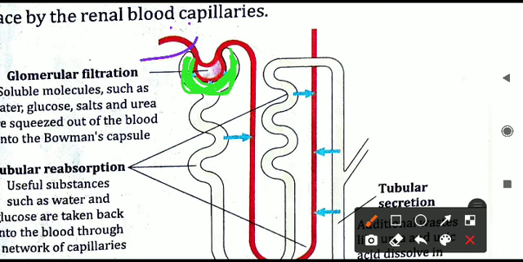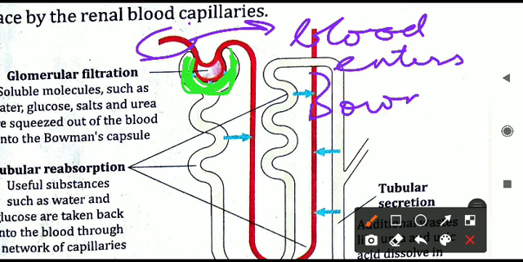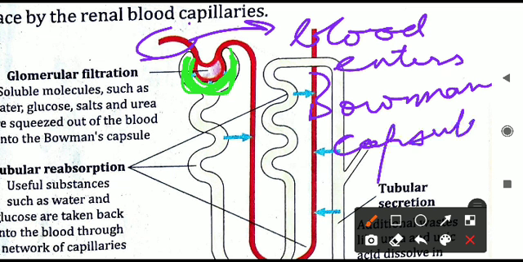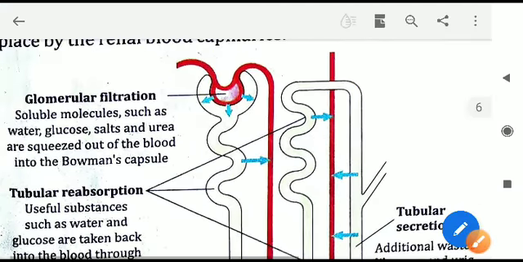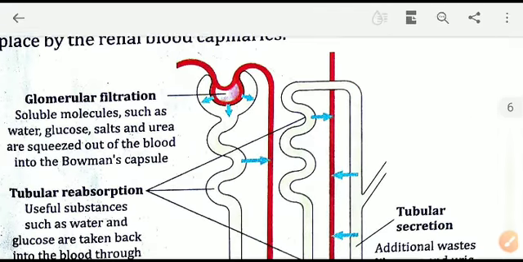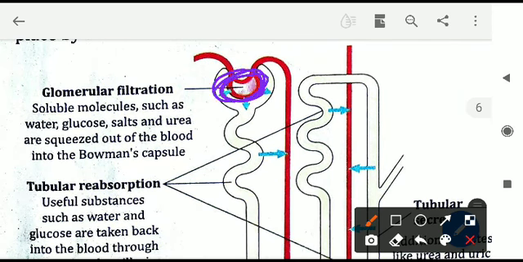What is this red color part? This is the blood vessel. Here in this, the blood enters the Bowman's capsule. Bowman's capsule is doing the filtration of the blood. So blood will enter the Bowman's capsule, and when it is entering here, this part of the blood vessel is coming in this cup shaped structure. This is called as glomerulus. What is the name? I will write here. It is called as